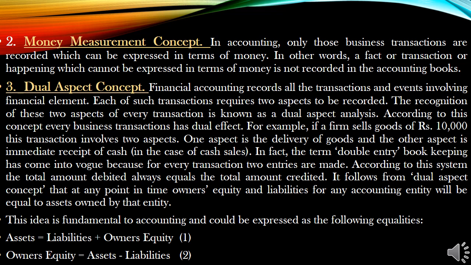According to this system, the total amount debited always equals the total amount credited. It follows from the dual aspect concept that at any point in time, owner's equity and liabilities for any accounting entity will be equal to assets owned by that entity. This idea is fundamental to accounting and could be expressed as the following equalities.